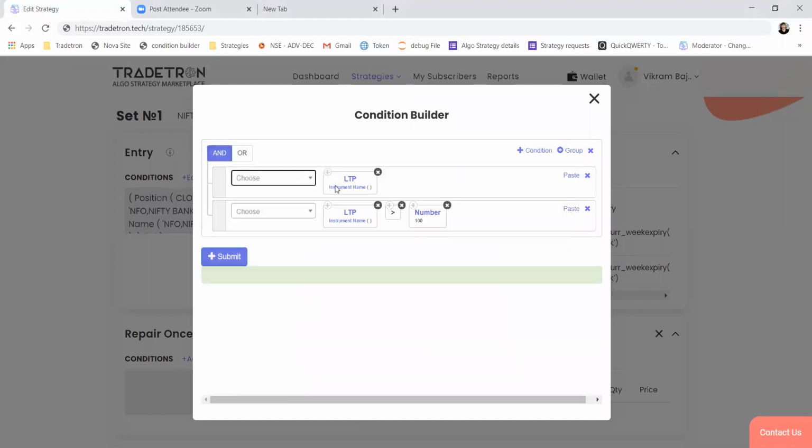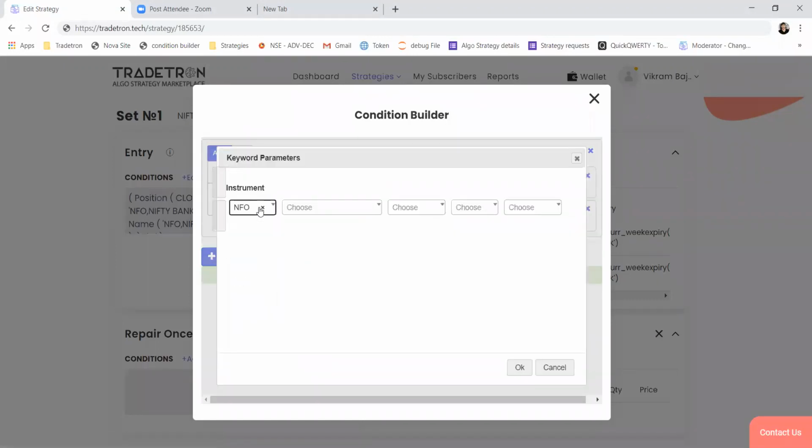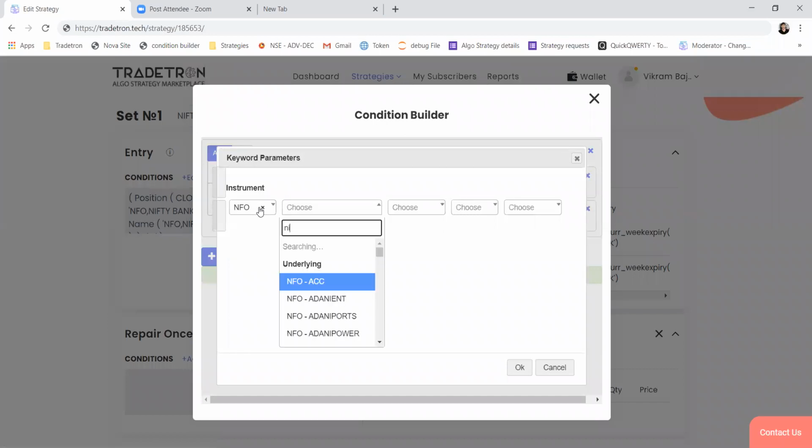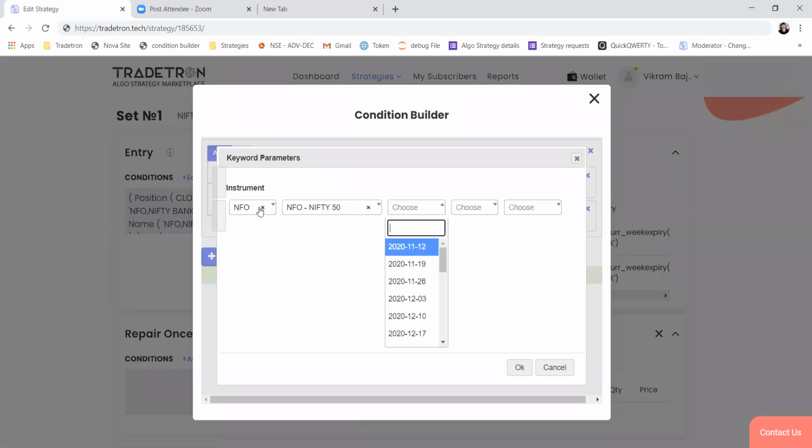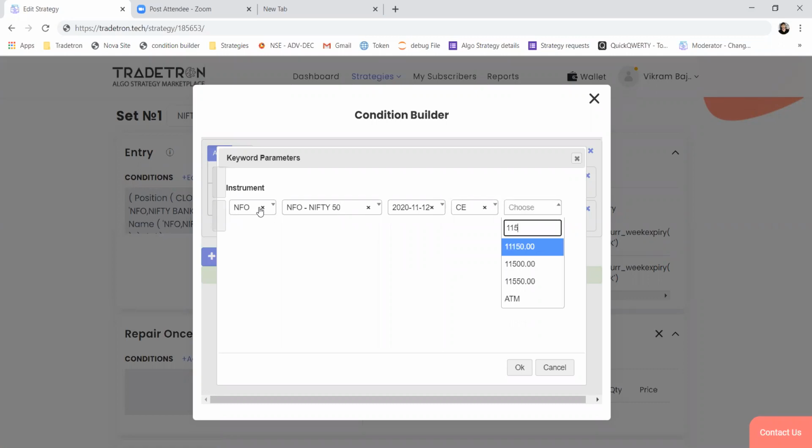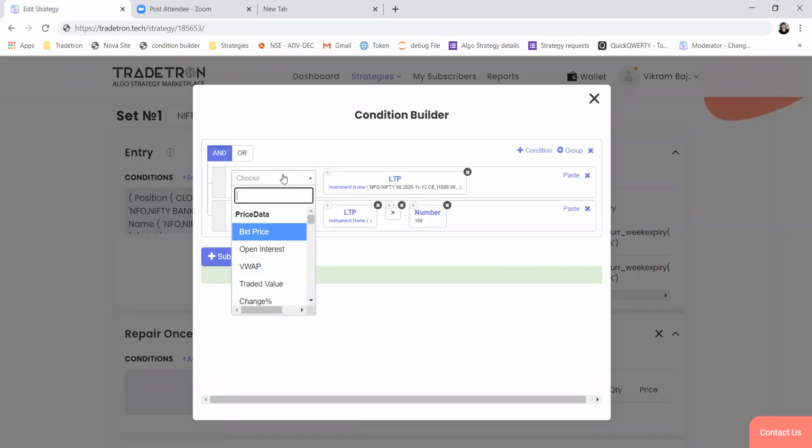LTP, let's say, of Nifty of this week's expiry and 11,500 call. Okay, this value minus